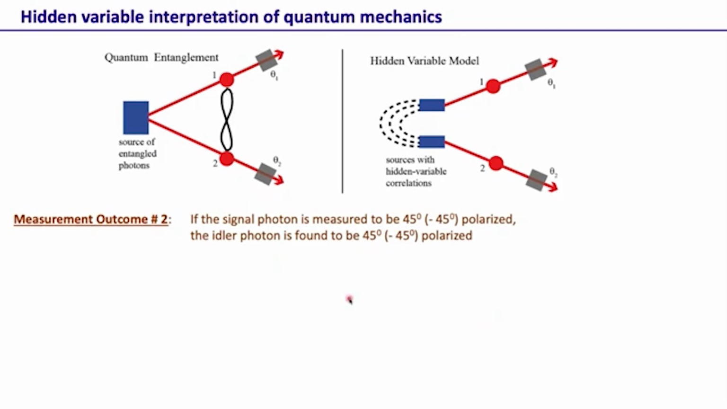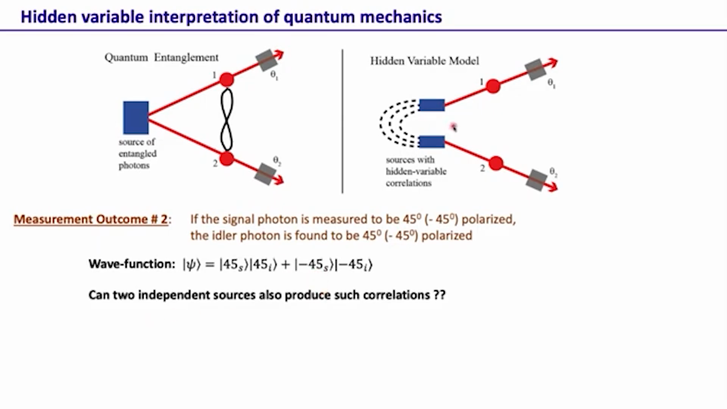So if these are the measurement results reported by an experimentalist, then the question is whether quantum mechanics can explain this result. Of course, a wave function of this form, 45 45 plus minus 45 minus 45, would easily be able to explain this measurement outcome, because this is a superposition of these two two-photon terms. If you make a measurement, the system either collapses into this term or into that term. If it collapses into the first term, both particles have 45-degree polarization. If it collapses into the second term, both particles are minus 45-degree polarized. So now the question is, can the hidden variable model also explain these measurement results?